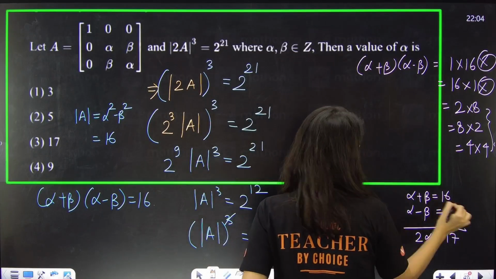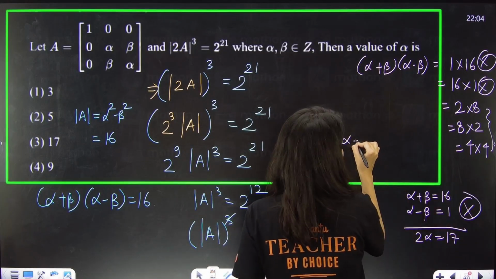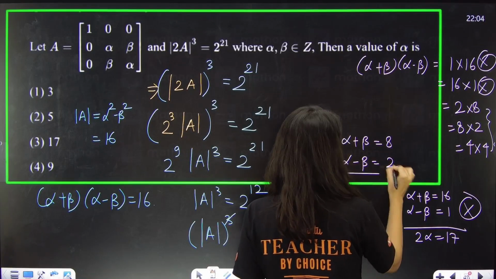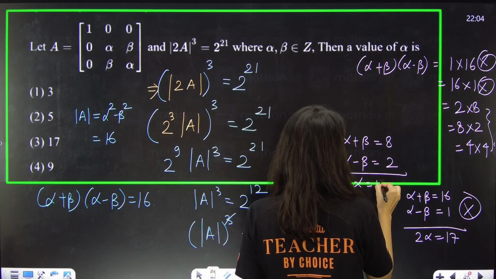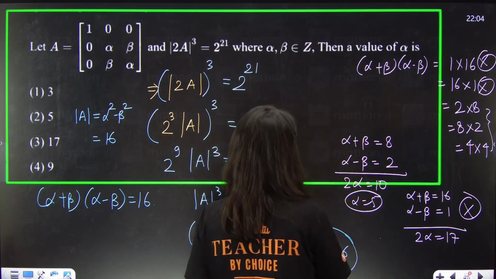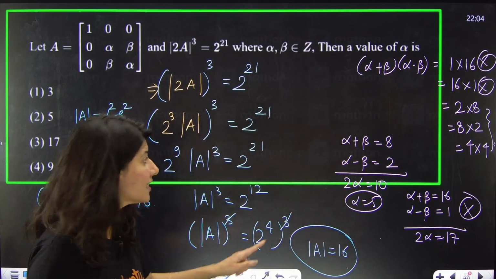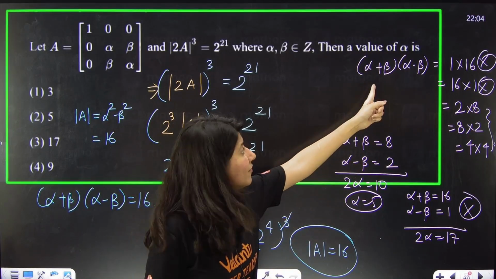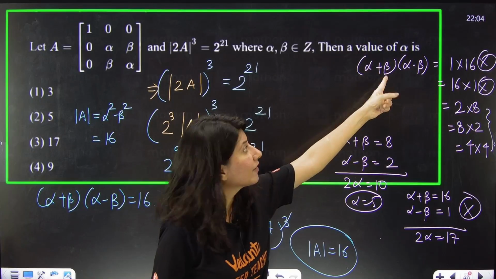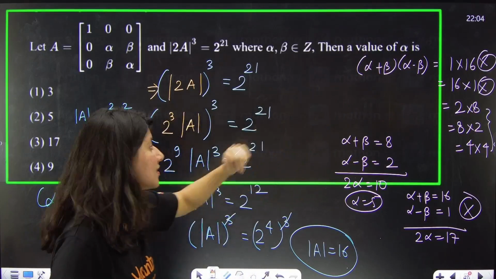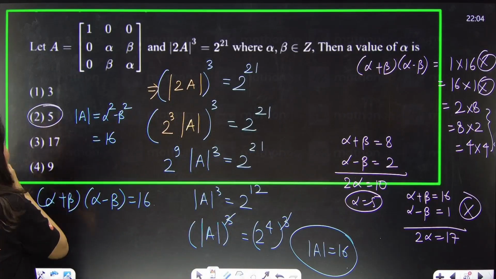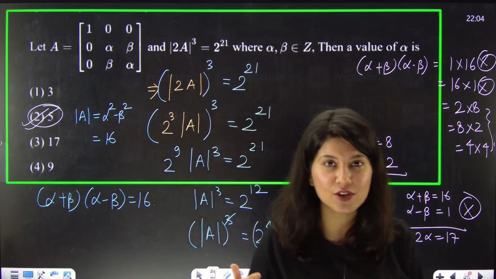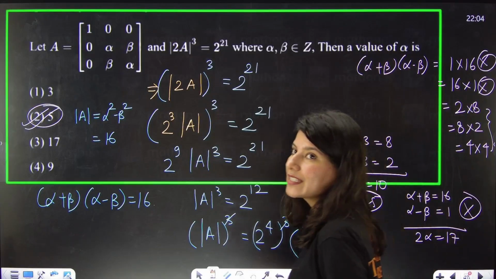So this is not possible. Alpha plus beta is 8. Alpha minus beta is 2. Let us see. 2 alpha is 10. From here, alpha will be 5. And if alpha is 5, beta is 3. 5 comma 3. 5 plus 3 is 8, 5 minus 3 is 2, actually satisfying. This is coming out at 16. And they are giving also that alpha is 2. So yes, again, you can make it the integer type also. So the value of alpha is 5.